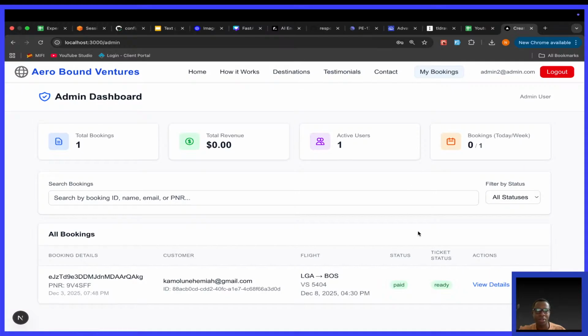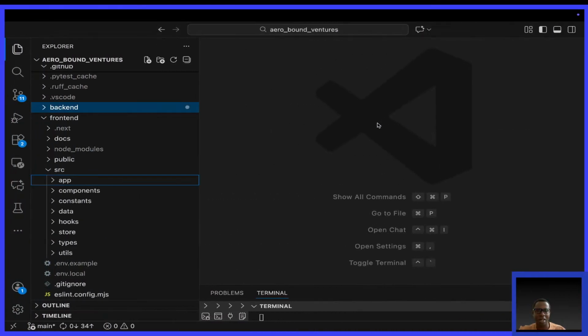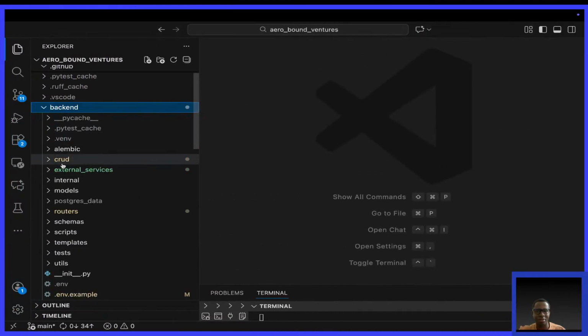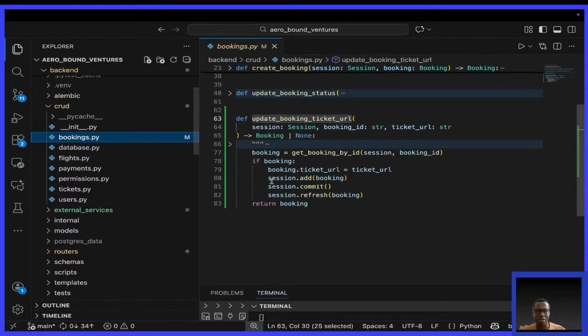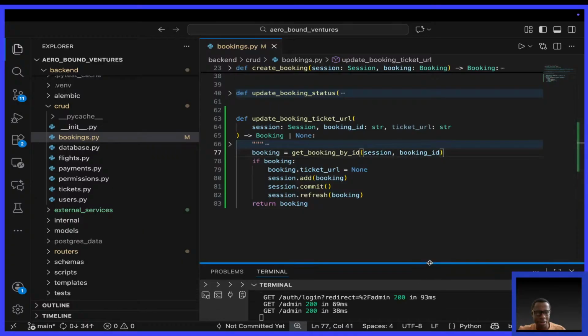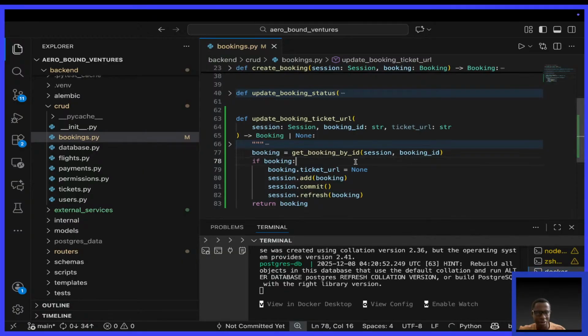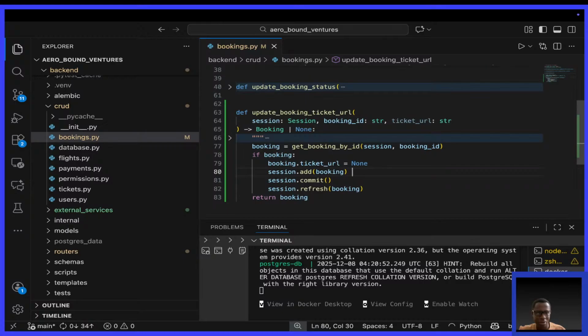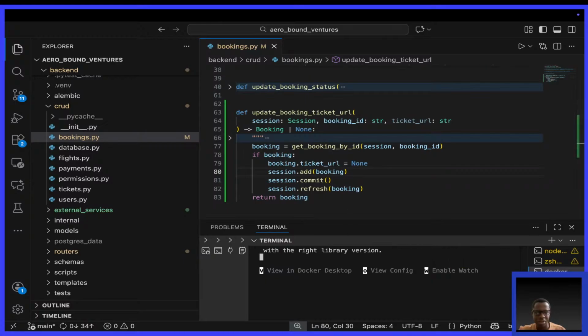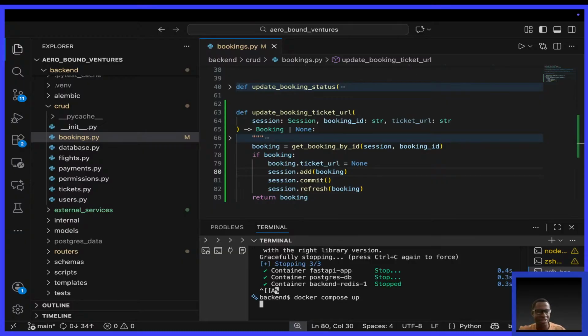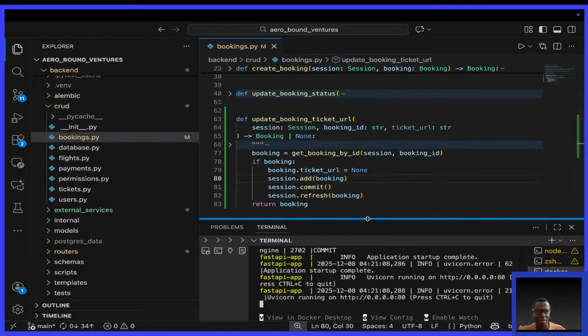So this is what I'm going to do. I'm going to remove the ticket. To remove the ticket, first of all, I can simply come to the backend and just play around with logic. It's all about code. It's saying booking.ticket URL equals ticket URL. Here I'll simply say booking.ticket URL equals None. Save. I don't know if my Docker has picked that up. I still need to find a way of fixing my volumes. Every time I think I've fixed it, it's not yet fixed, and I forget and get wrapped up in other activities.